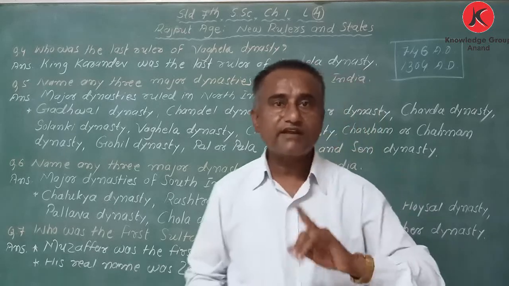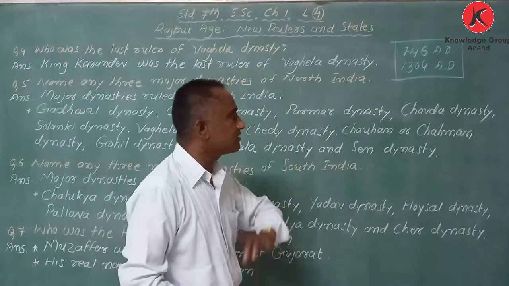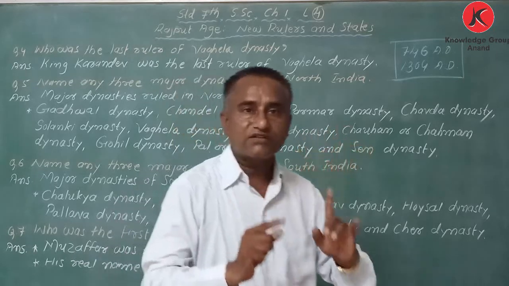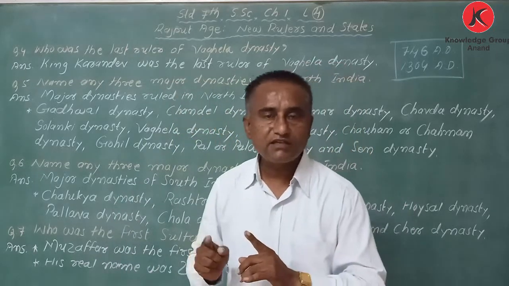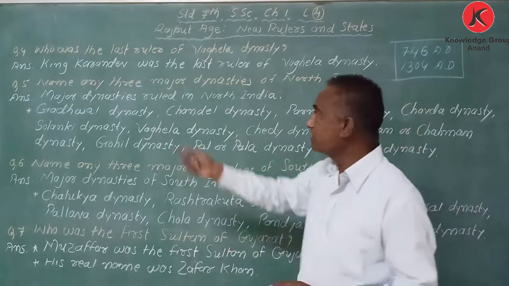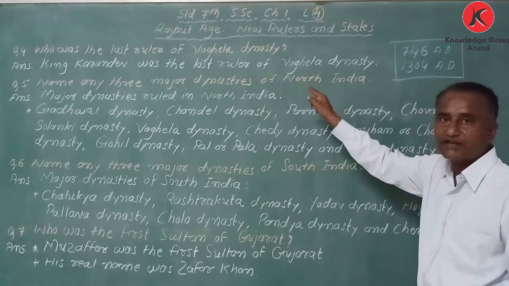So which three dynasties ruled in Gujarat? First comes Chavra dynasty, after Chavra comes Solanki dynasty, and after Solanki, Vaghela comes. So here the question is, who was the last ruler of Vaghela dynasty?